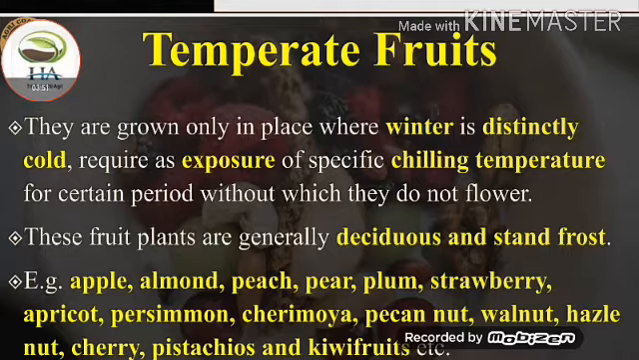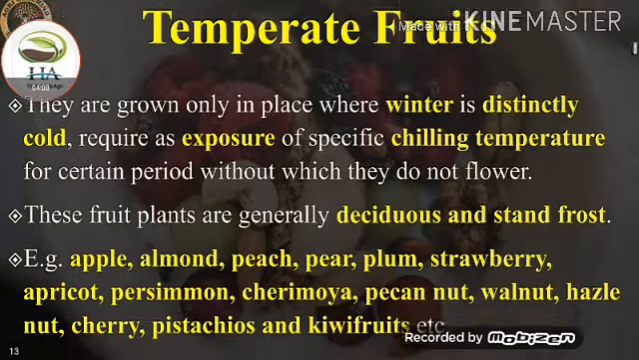These fruit plants are generally deciduous and stand frost. Examples of temperate fruits are apple, almond, peach, pear, plum, strawberry, apricot, persimmon, cherimoya, pecan nut, walnut, hazelnut, cherry, pistachio and kiwi fruits and many others.